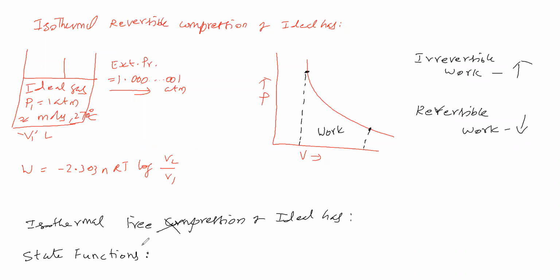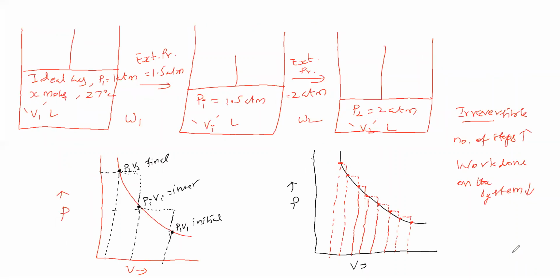What is a state function? State functions, in the sense, depend on the initial and final states of the system but not the path of the system. State functions mean these functions depend on the initial state and final state but not on the path. So it depends on initial and final, that's what they said. Okay, now we will see.